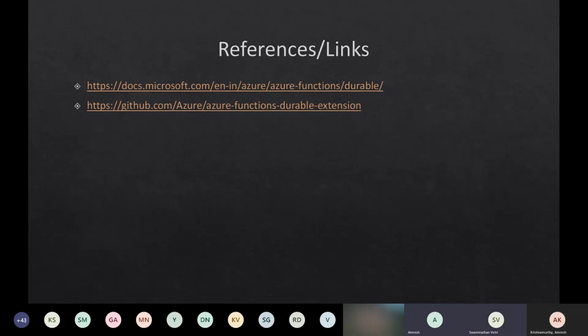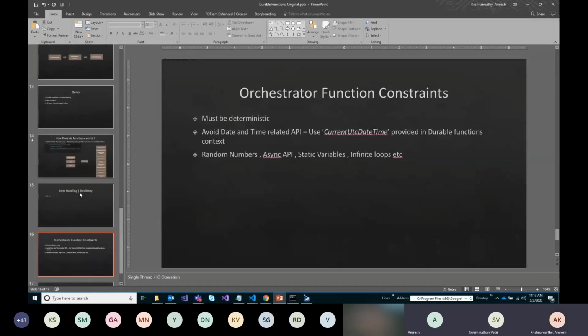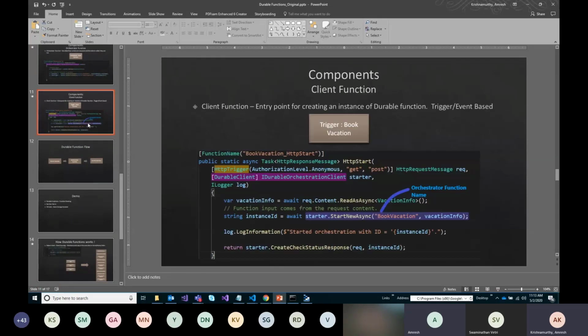There was also one more question earlier about how the context and the starter are getting injected. Are they injected using dependency injection? Yes, that's correct. So the client function is coming from something called durable client base. All the dependency injection is maintained inside that durable client base, which we can go back and explore. Even if you have to write unit tests, we will mock durable client base, and we will see some examples where this starter is getting injected into that.